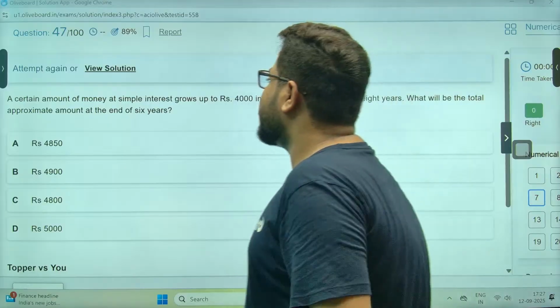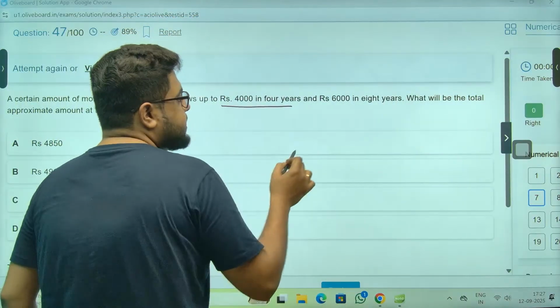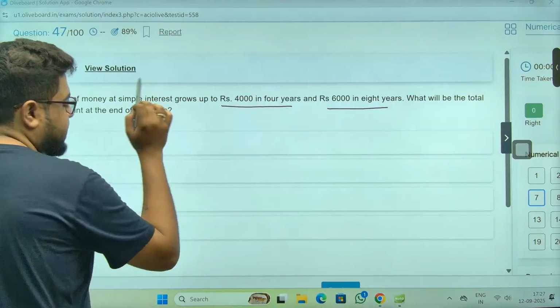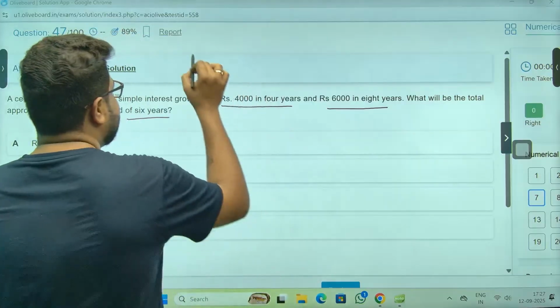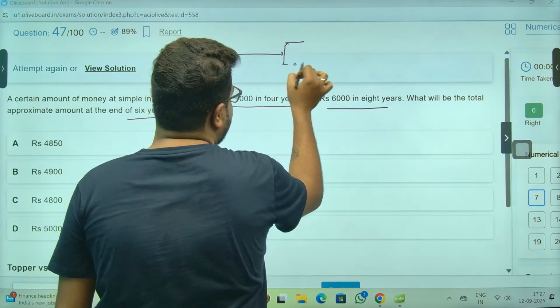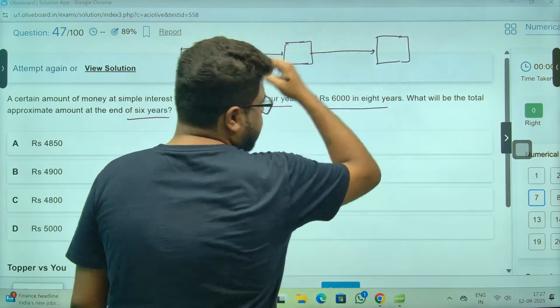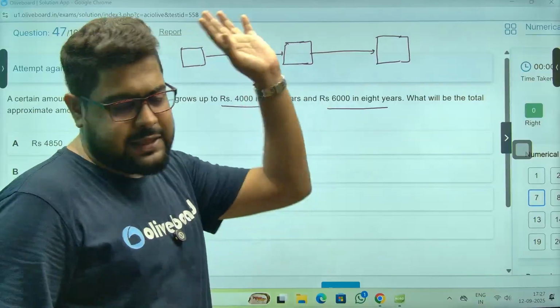A certain amount of money at simple interest grows to 4,000 in 4 years and 6,000 in 8 years. It's an amount, some amount. I told you one simple thing.